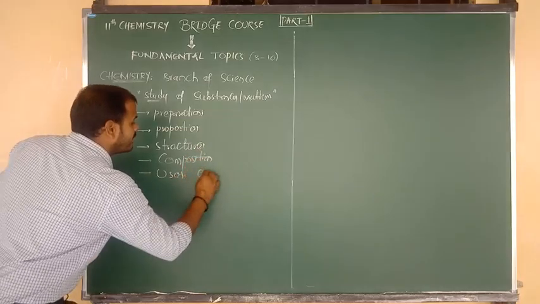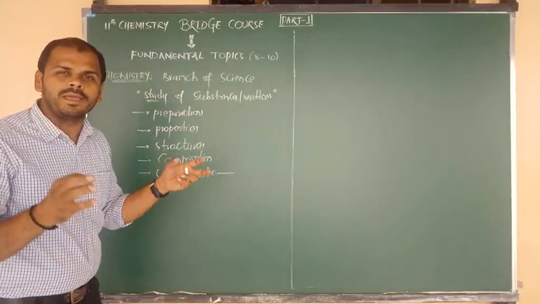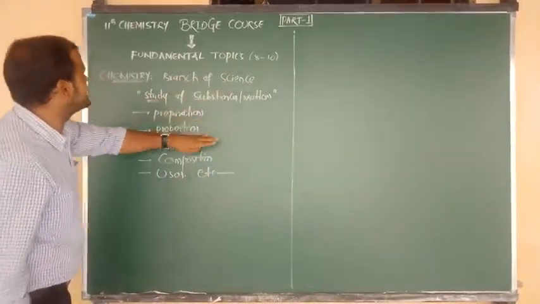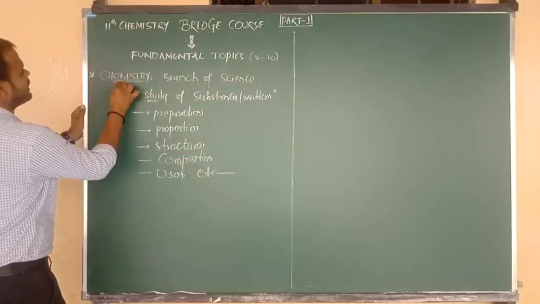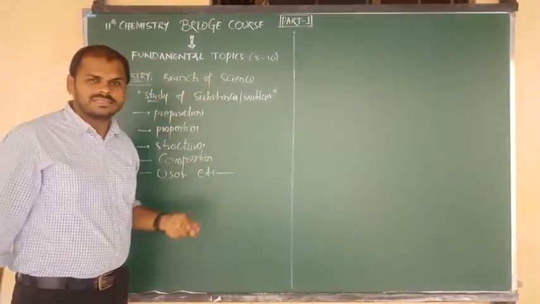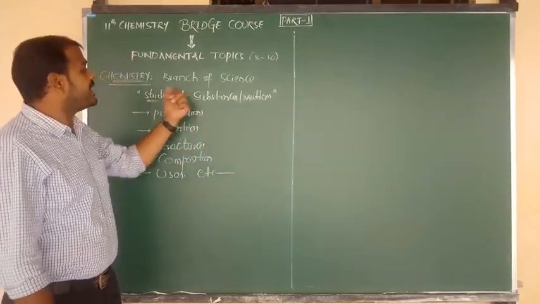So like that, a number of properties we can study. Okay, now we can detail. We can clearly explain in the branch of science. Such a branch of science is nothing but what, beta? Chemistry. So it is a branch of science which gives the information about the study of